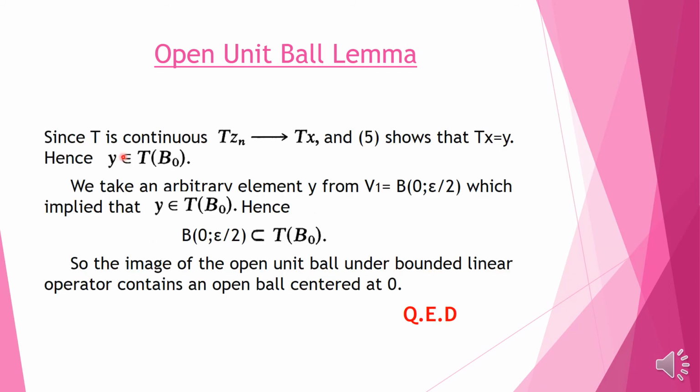Since T is bounded, and a bounded linear operator is also continuous, and Zn approaches x, the continuity of T implies that T of Zn will approach T of x. And equation 5 shows that T of x is equal to y, because the norm of y minus T of Zn was less than epsilon, and T of Zn approaches T of x, so the norm of y minus T of x is less than any epsilon. So this shows that T of x is equal to y, and as x belonged to B0, y belongs to T of B0, because it is equal to T of x where x belongs to B0.